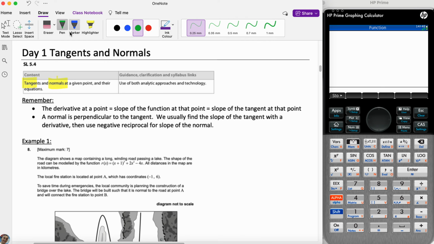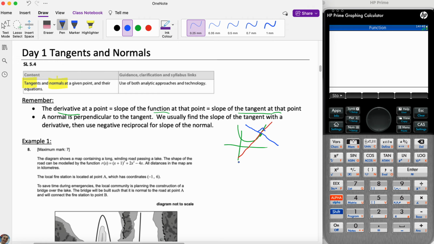And remember that the derivative at a point is basically the slope of the function, or the slope of the tangent of the function. And remember what a tangent is: a tangent touches the curve at a certain point, only at one point. So when you find the derivative, you find the slope of this line. And then a normal is a line that runs perpendicular to it.